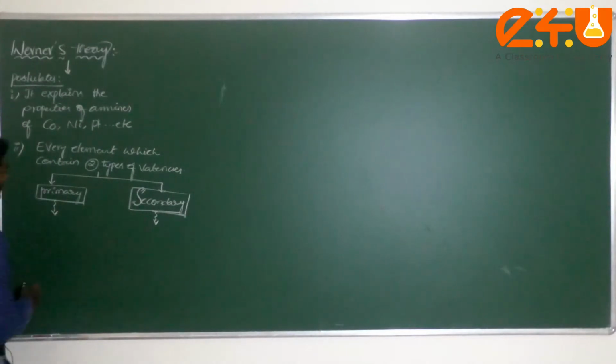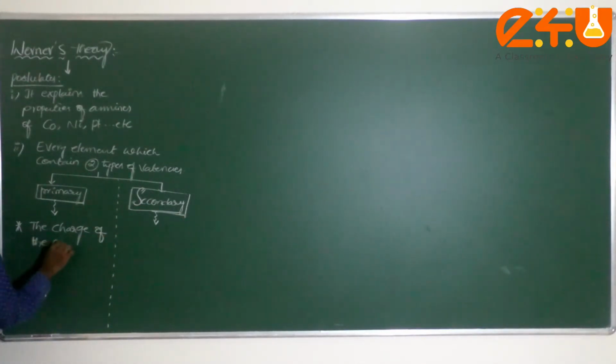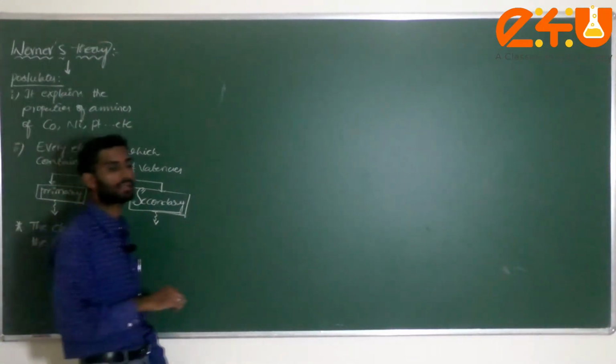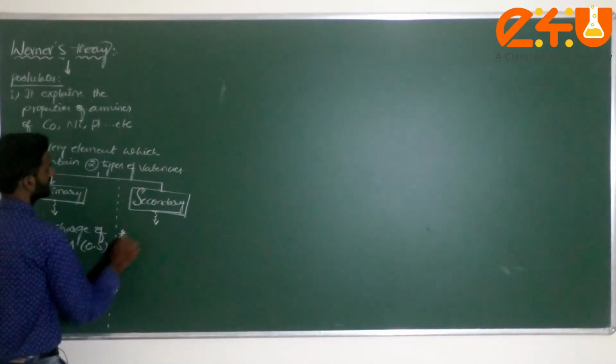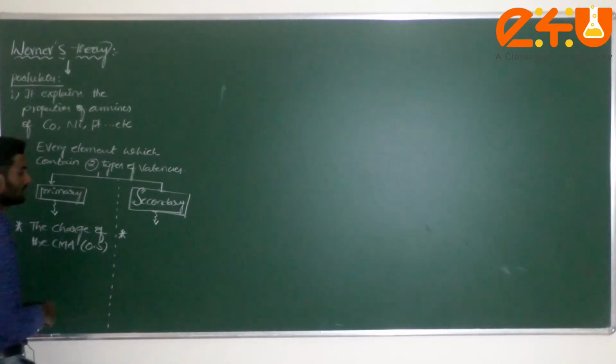This primary valency indicates the charge of the central metal atom. Commonly it is called the oxidation state. What about the secondary valency, what does it indicate?